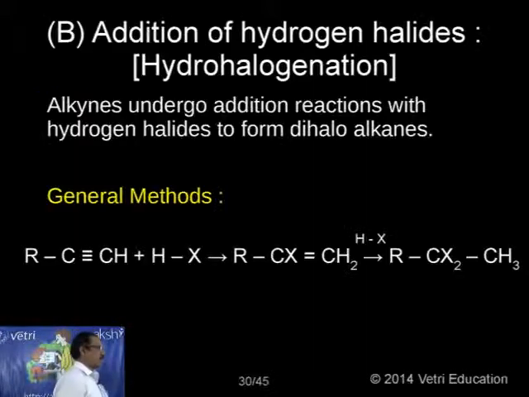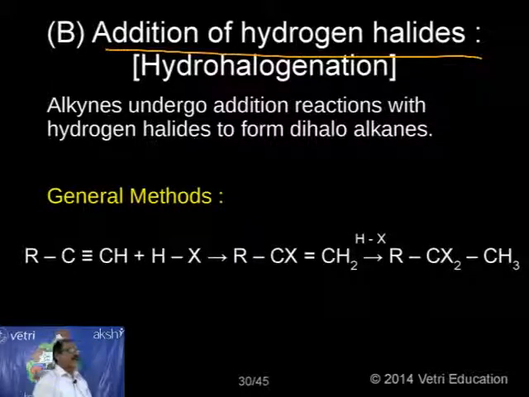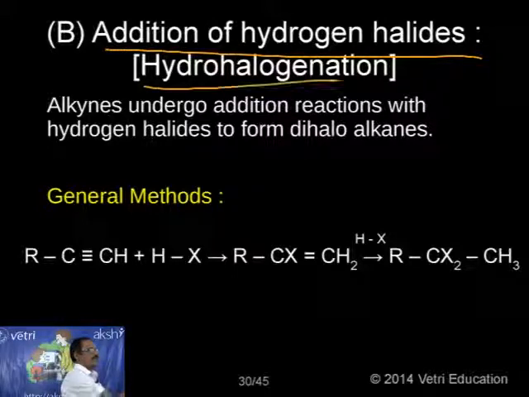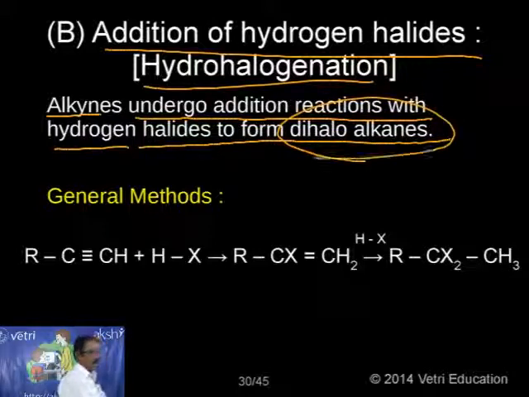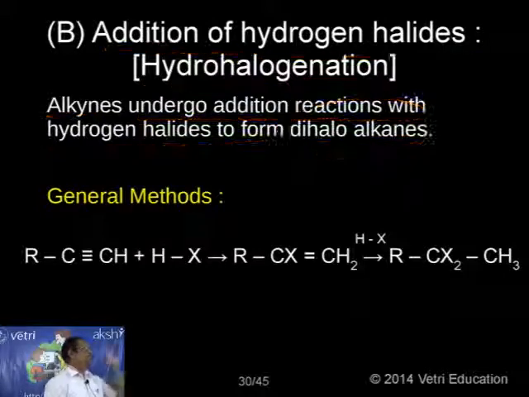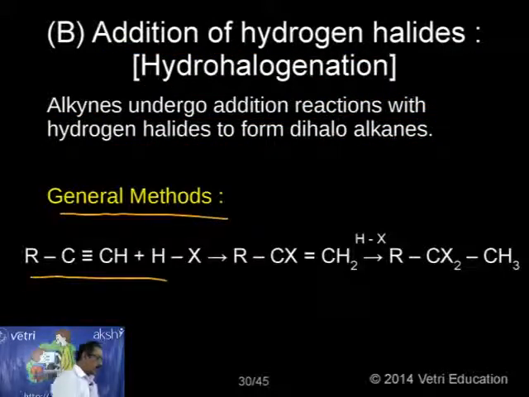This is the formation of halogen compounds. Next, let me discuss addition of hydrogen halide, or hydrohalogenation. Alkynes undergo addition reactions with hydrogen halide to form dihaloalkane. This is the most important. Depending upon the position of the triple bond, the halogen position may be different. So just see here, a specific example. The general method I am giving now: RC triple bond CH, when I treat with HX, may be HF, HBr, HCl, HI.